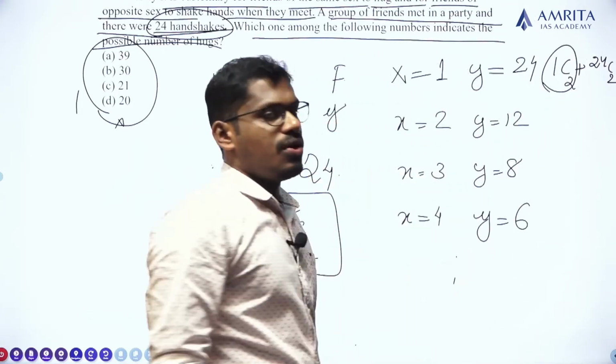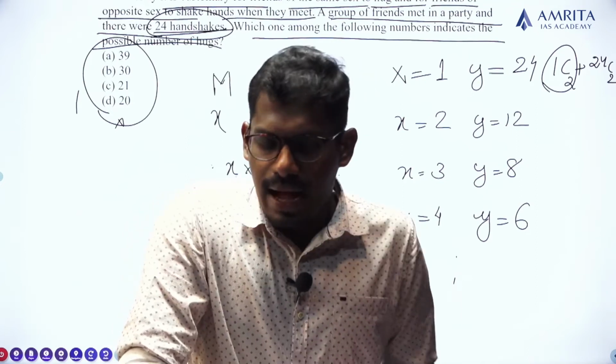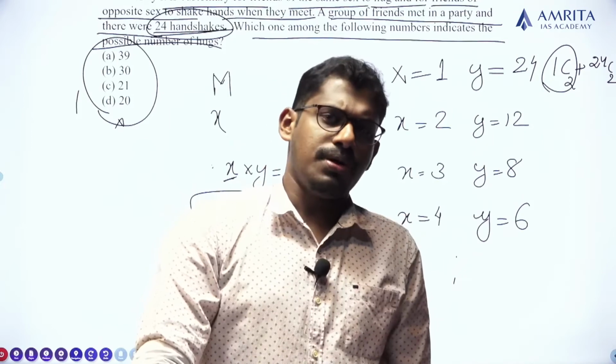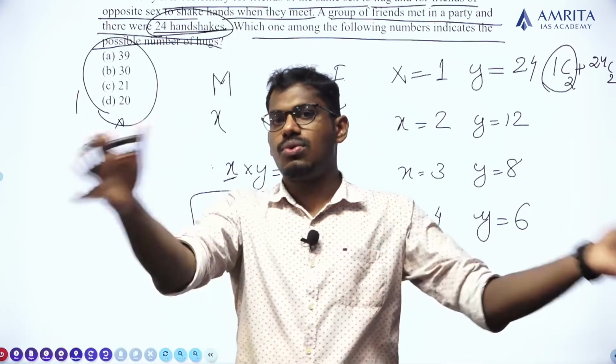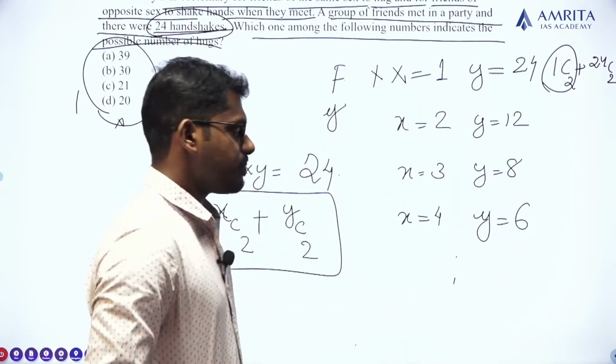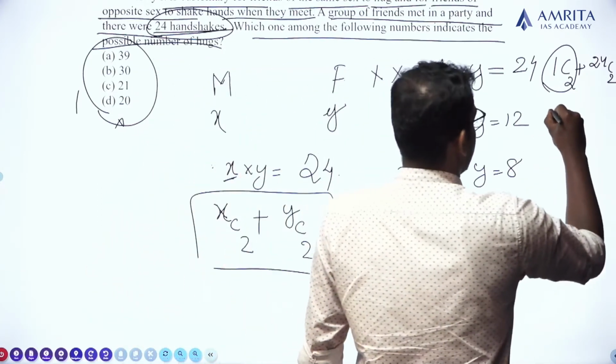Take this case. 1c2 implies that I am taking two persons out of a set of one person. Is it possible? No, we cannot choose two persons out of one person, which is not possible. So this is not correct. Let's move to the second case.